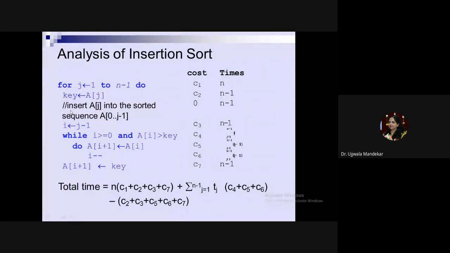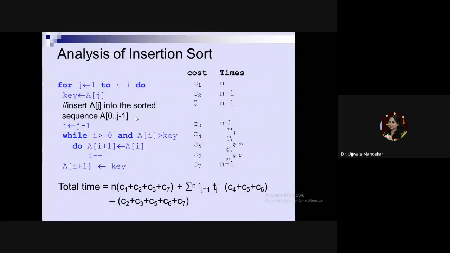So if it is a non-executable statement, no CPU cycle is executed for the execution of this statement. Hence, the constant value is zero. This statement will be iterated for n minus 1 times, but for each iteration, the time required is zero. So what will be the total amount of time? The total amount of time required will be equal to 0 into n minus 1, that is 0. That's why we say the non-executable statement, that is comment statement, has time complexity equal to 0.